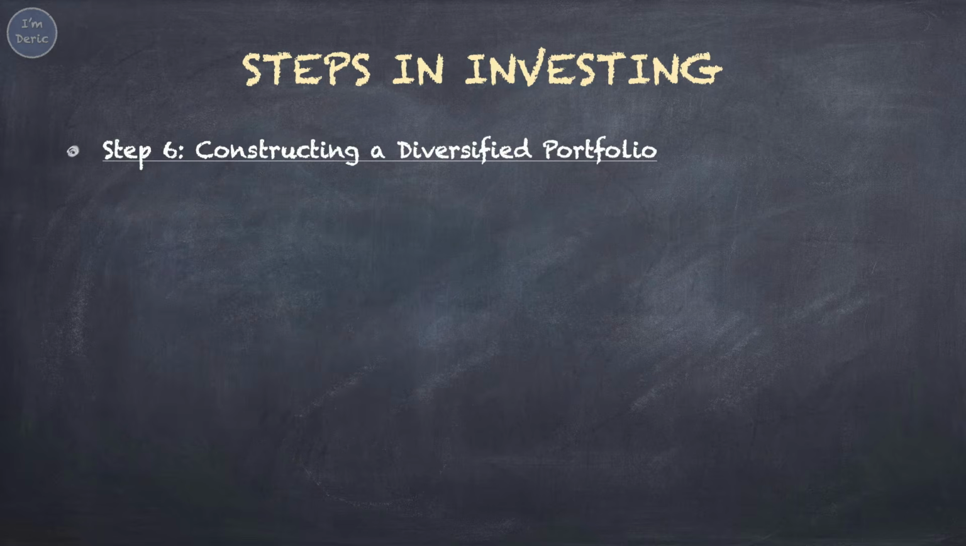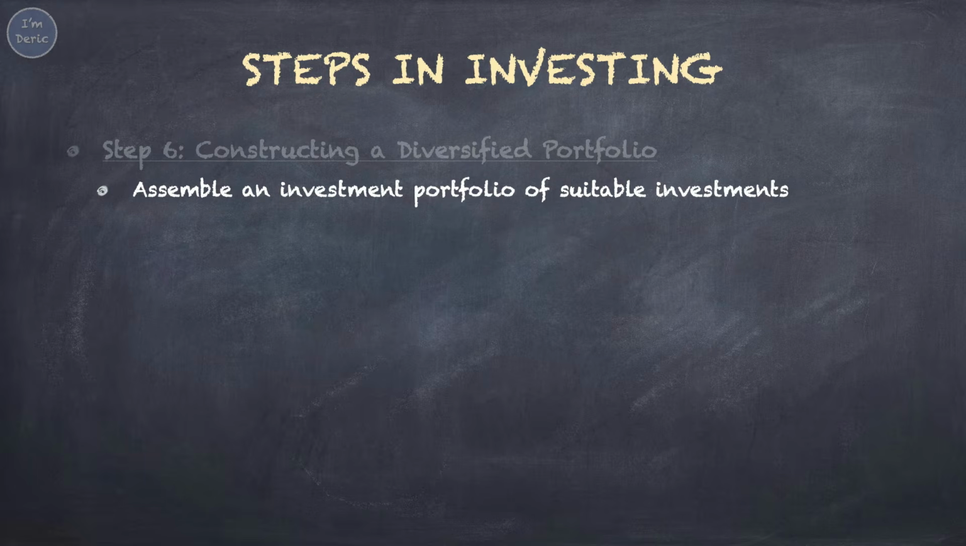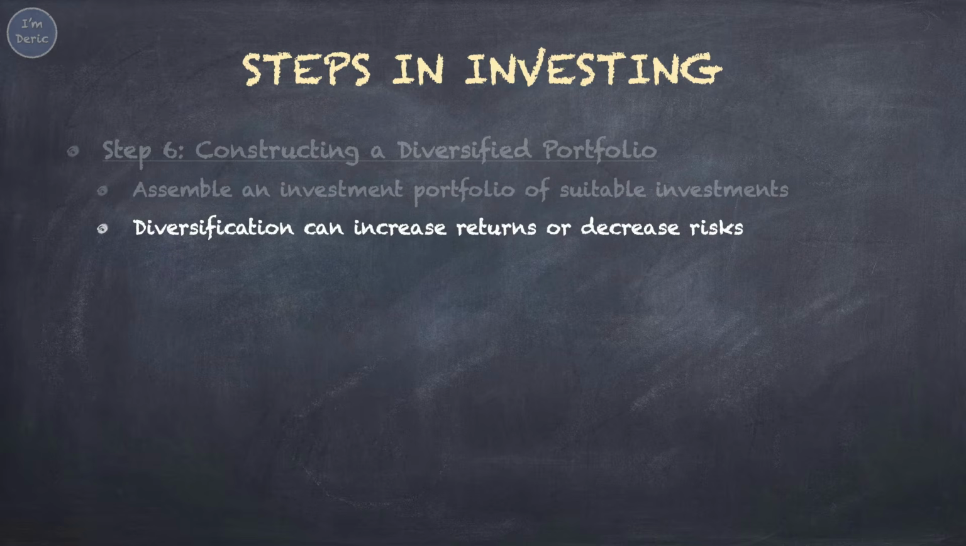Step 6. Constructing a diversified portfolio. To achieve your investment goals, you will need to assemble an investment portfolio of suitable investments. Through diversification, which means combining a number of different investments in a portfolio, you can earn higher returns and reduce risk. That's why it's important to construct and manage your own portfolios. Remember, don't put all your eggs in one basket. In the market, many individual investors buy mutual funds to achieve diversification and to receive the benefit of professional management.